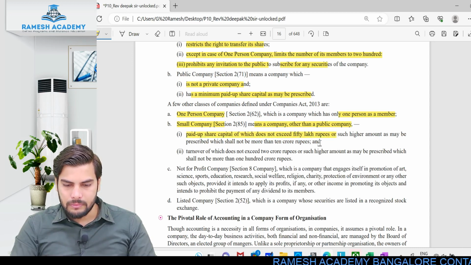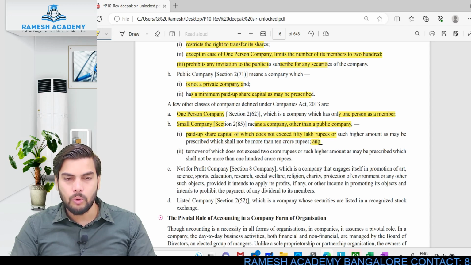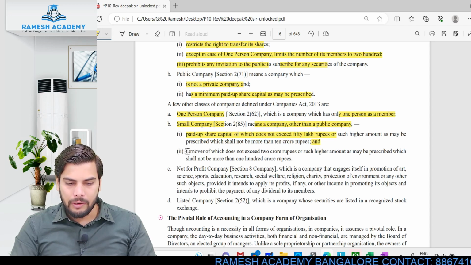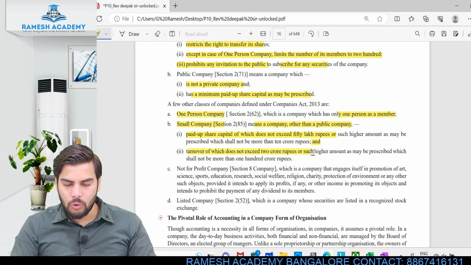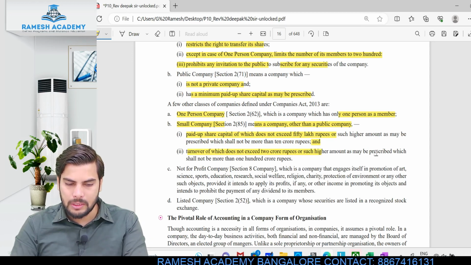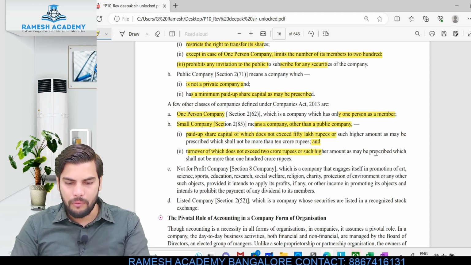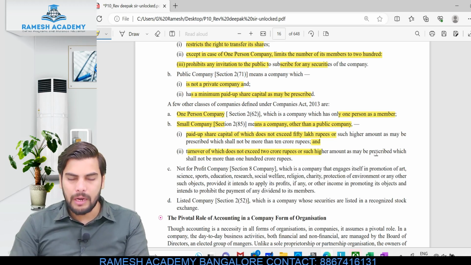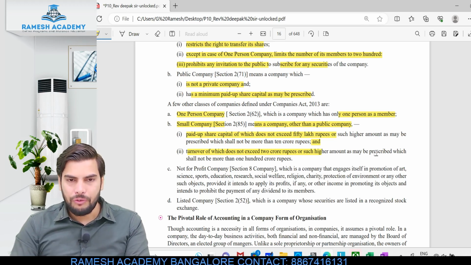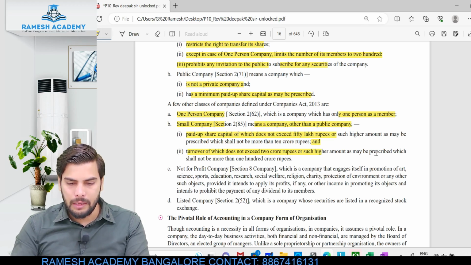Look at this, it means both the conditions should be fulfilled, and turnover of which does not exceed 2 crore rupees or such higher amount as may be prescribed, which shall not be more than 100 crore. Okay, so paid up share capital not exceeding 50 lakh rupees and turnover not exceeding 2 crores.